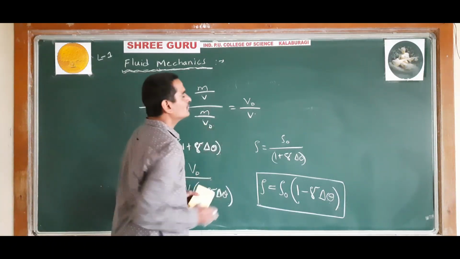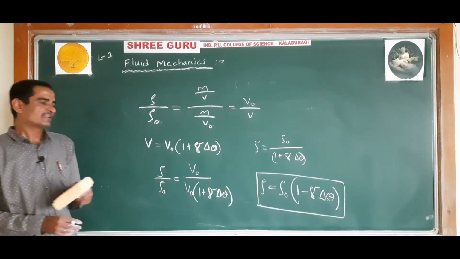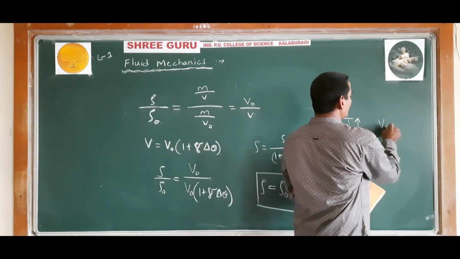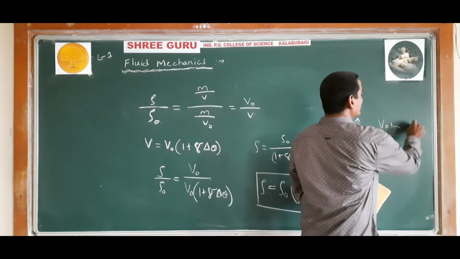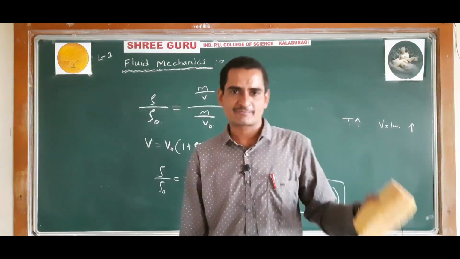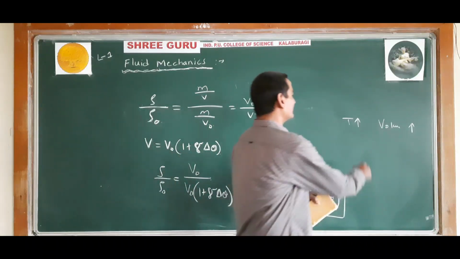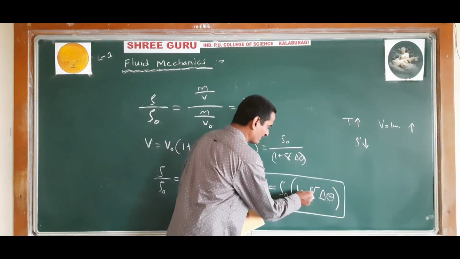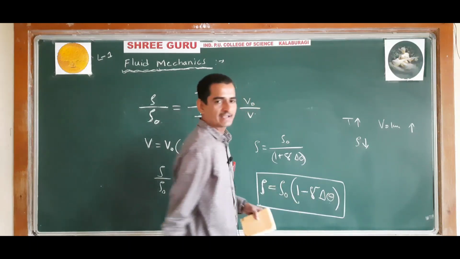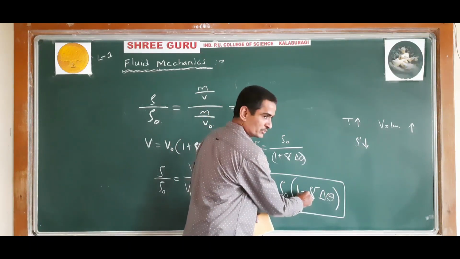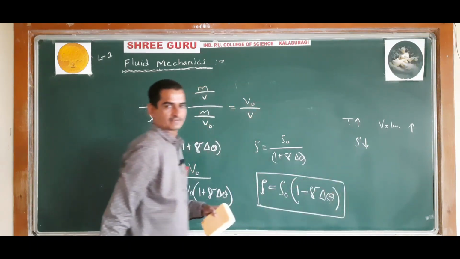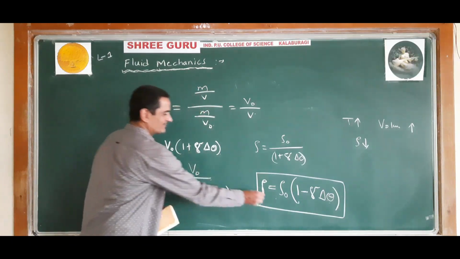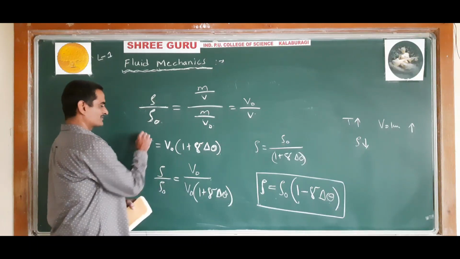Okay. So as the temperature increases, the volume of the body will also increase due to thermal expansion. Hence, the density of the body will decrease. This negative sign shows that density will decrease. If it comes out to be positive, then density will increase. Understood? This formula and this formula, if you look at both, are almost the same.